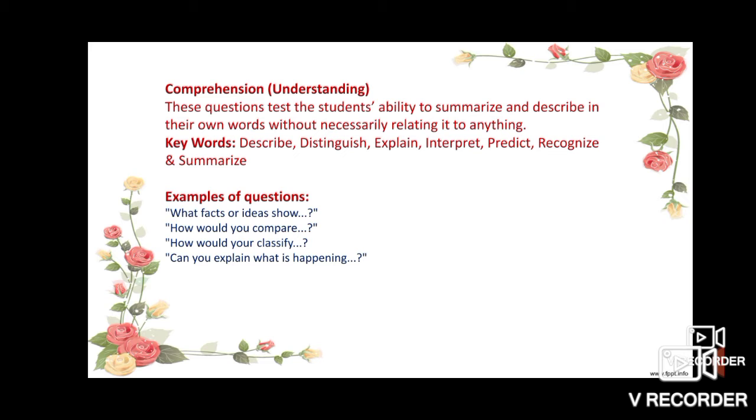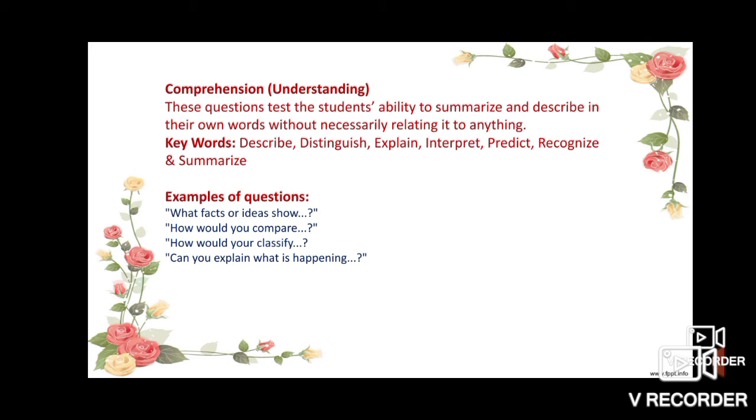These questions test the student's ability to summarize and describe in their own words without necessarily relating it to anything. It should be the ability of the particular student: he should describe, summarize, or answer the question on the basis of his understanding.